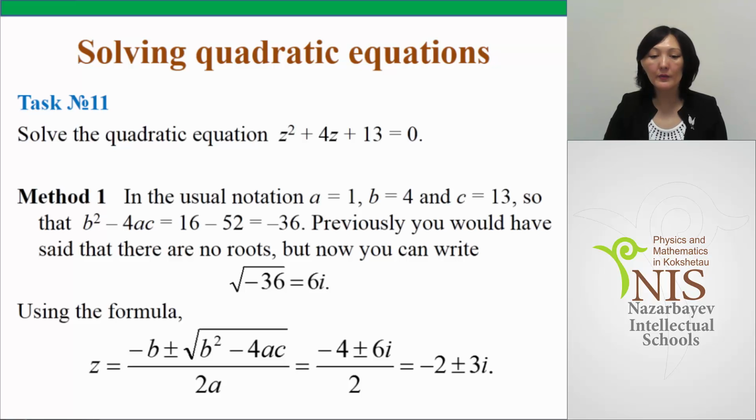Using the formula of the root of the quadratic equation, we get z is equal to minus 4 plus minus 6i divided by 2. And the final answer is minus 2 plus minus 3i. And once again, I repeat that the given equation has real coefficients. So the roots of the given equation are conjugate complex numbers.